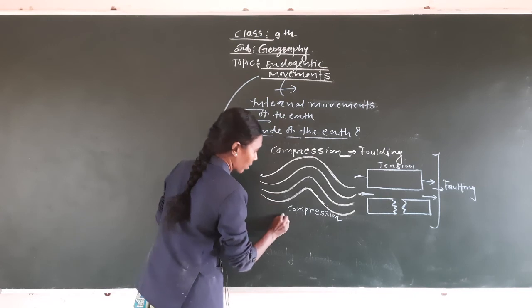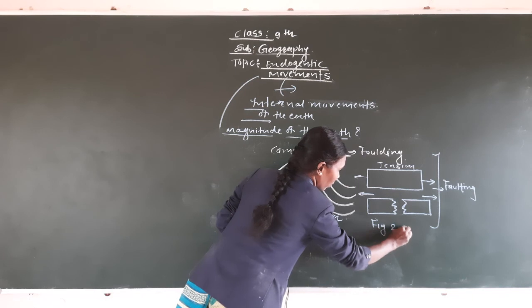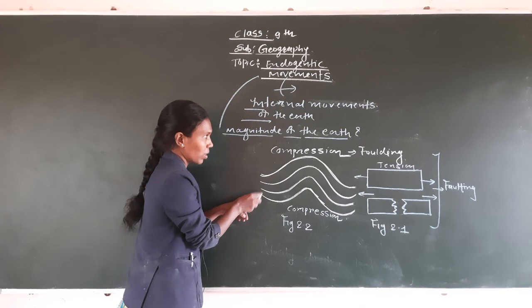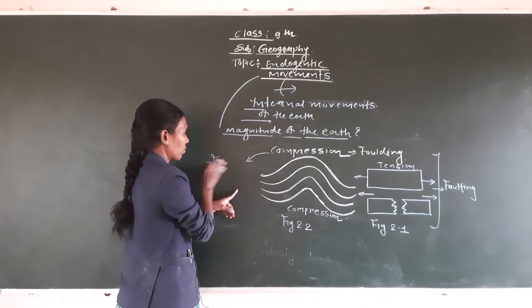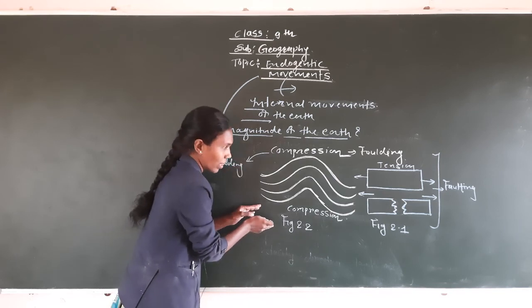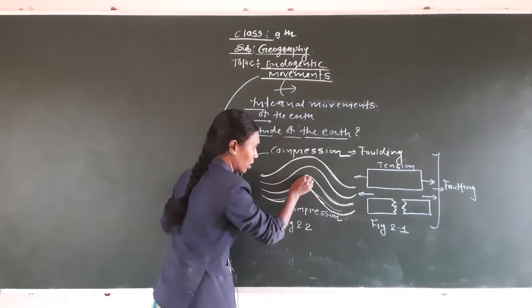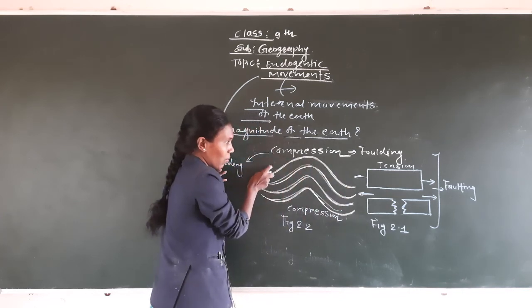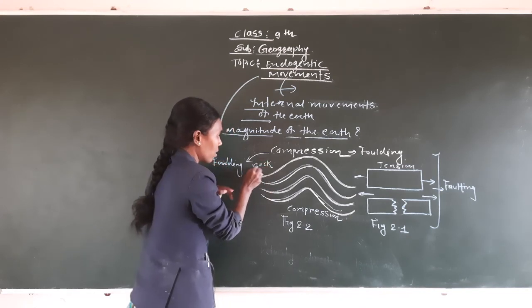This is the diagram figure 2.2 and this is the diagram figure 2.1. Now figure 2.2 shows a diagram of compression. How does this compression create folding? When the internal movements release energy, when the interior of the earth creates energy and this energy moves toward each other, whatever the rock type structure is, it is a soft structure.